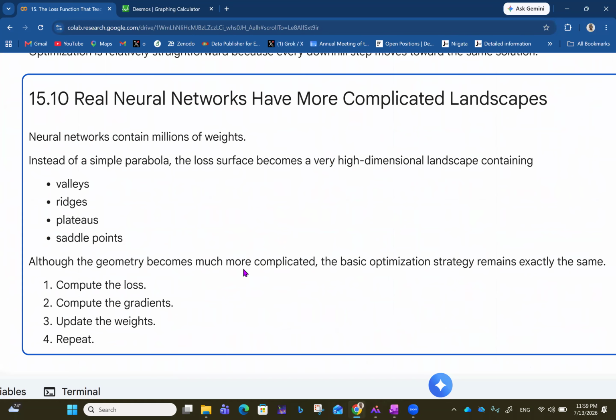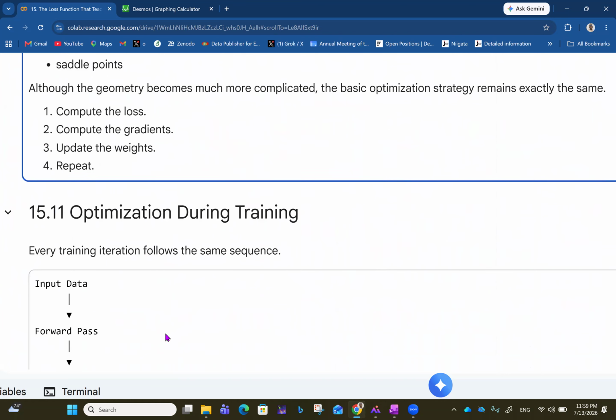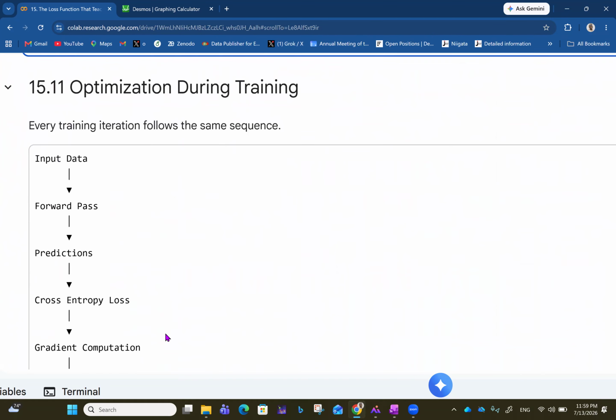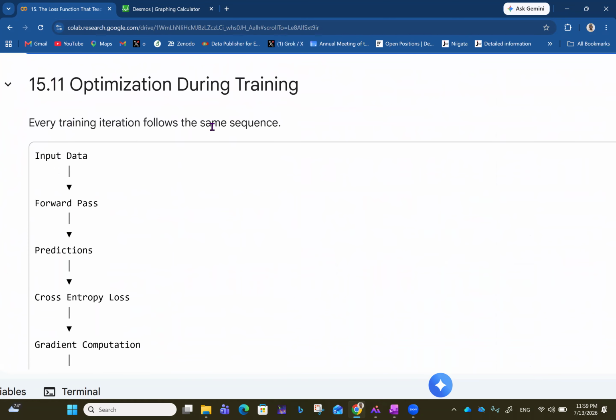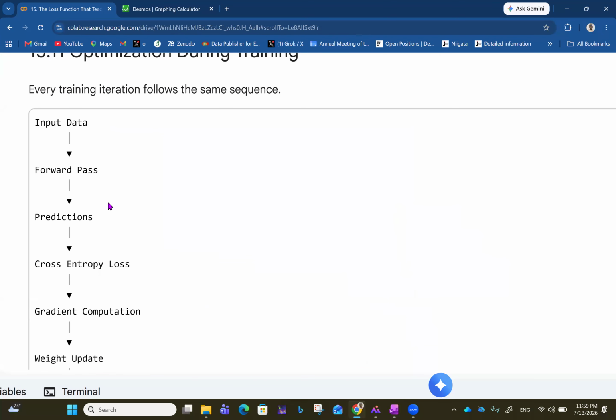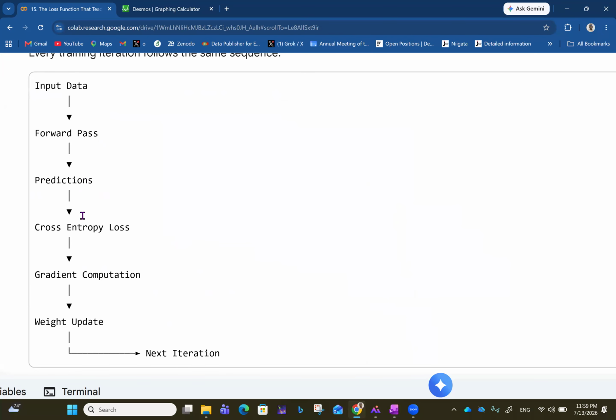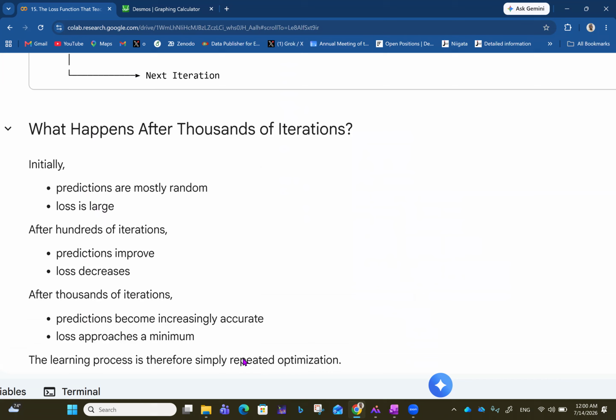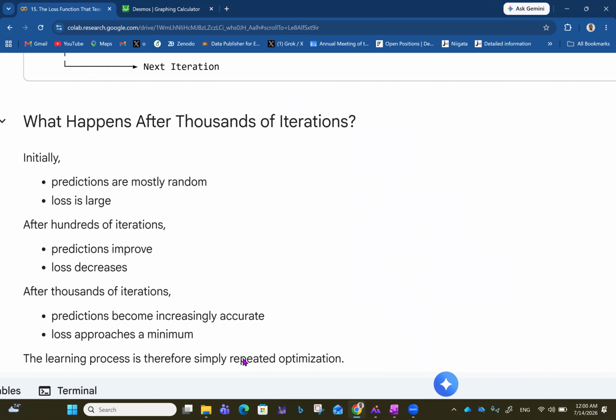Although the geometry becomes much more complicated, the basic optimization strategy remains exactly the same. You compute the loss, you compute the gradients, you update the weights, and you repeat until you get what you want. So we have optimization during training as follows. Every training iteration follows the same sequence. You have input data, you have a forward pass, you have your predictions, you have the cross entropy loss to compare the predictions and the true labels, and then you have the gradient computation again, and you update the weights, and you have the next iteration, and you keep going until you get results up to a satisfactory level.